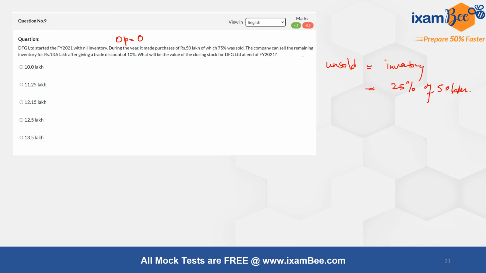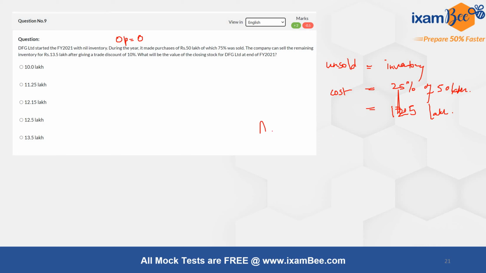The company can sell the remaining inventory for rupees 13.5 lakh after giving a trade discount of 10%. What will be the value of the closing stock? Okay, so I know that the cost of my unsold inventory is 12.5 lakh, right? Because I had purchased it for 50 lakh and 25% of that is left. That means 12.5 lakh is the value or the cost of my inventory.